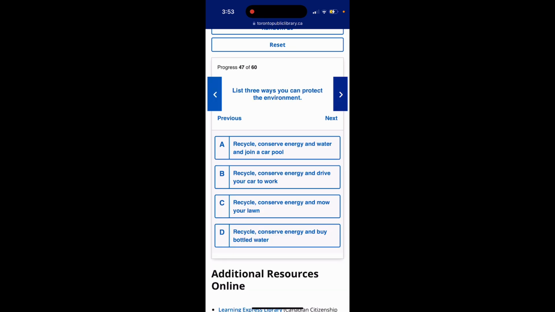Question 47. List 3 ways you can protect the environment. Option A, recycle, conserve energy and water, and join a carpool. Option B, recycle, conserve energy and drive your car to work. Option C, recycle, conserve energy and mow your lawn. Option D, recycle, conserve energy and buy bottled water. The answer is option A, recycle, conserve energy and water, and join a carpool.